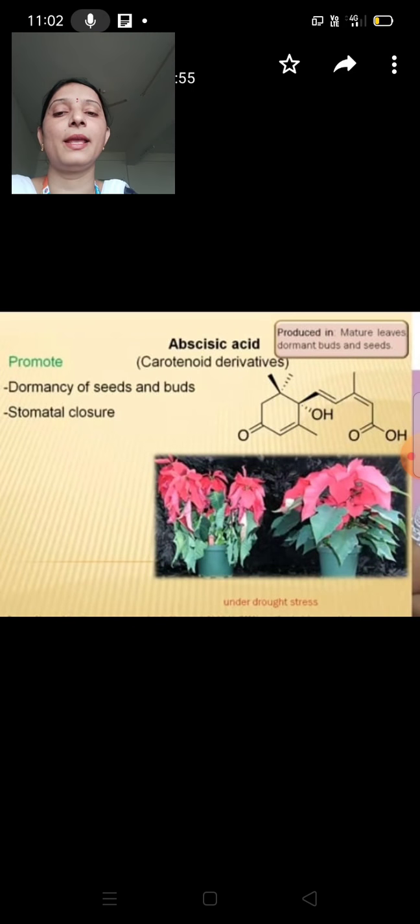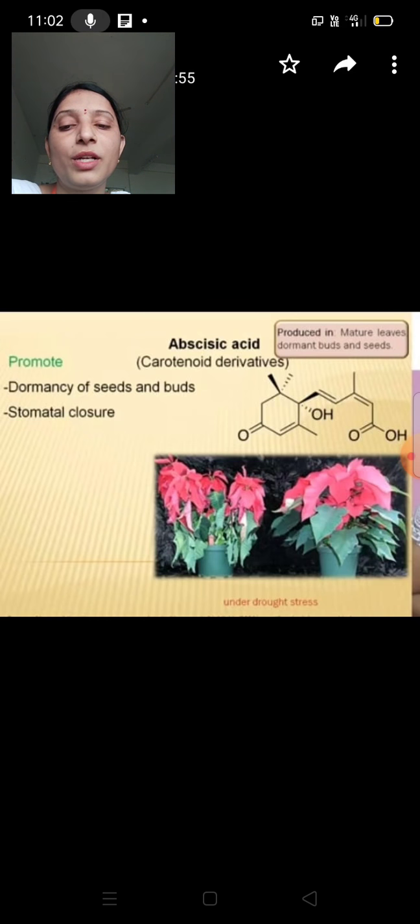Abscisic acid, or ABA. These are also carotenoid derivatives. These are produced in mature leaves, dormant buds and seeds. Next, dormancy. They also promote dormancy of seeds and buds.